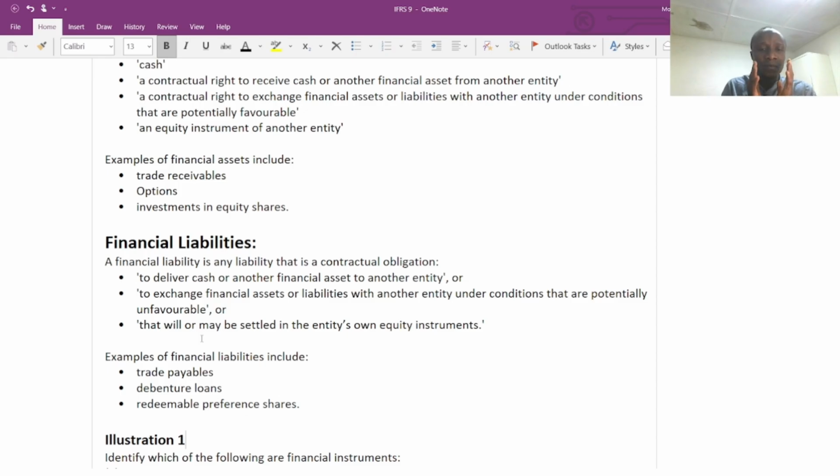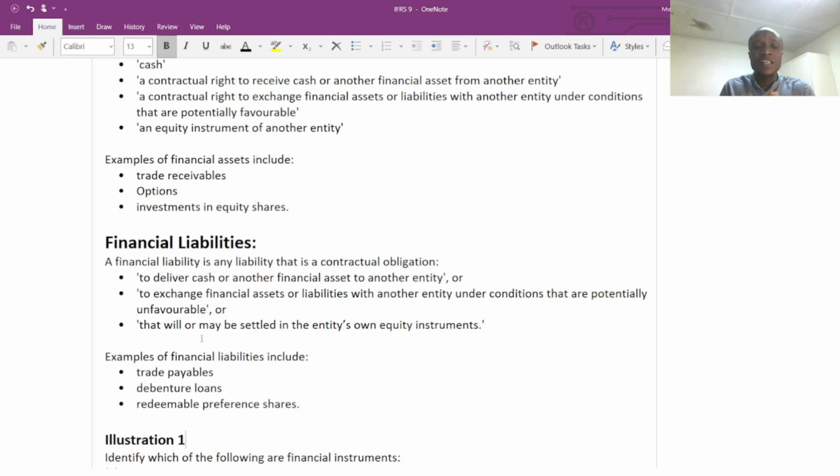So now, when there is an obligation to deliver cash or other financial asset to another entity, we can say it's a financial liability. Secondly, to exchange financial assets or liability with another entity under conditions that are potentially unfavorable. As I mentioned earlier, the UK business and the business in Sierra Leone. The UK business functional currency is pound and Sierra Leone is dollar.